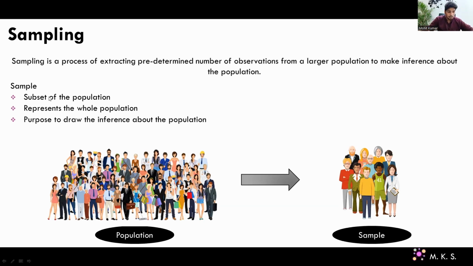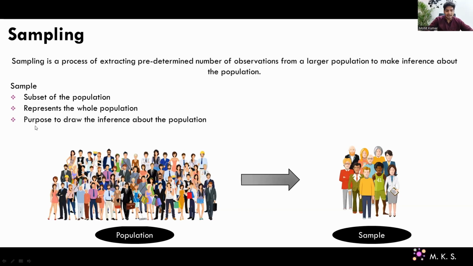Okay, so once you have collected the sample, definitely it's a subset of the population. It should represent the whole population, guys. The sample should represent your population. Otherwise, your sample will be wrong. The conclusion you will make from the sample about the population will be wrong, and then your business actions will be wrong. And definitely it can hurt your business as well.